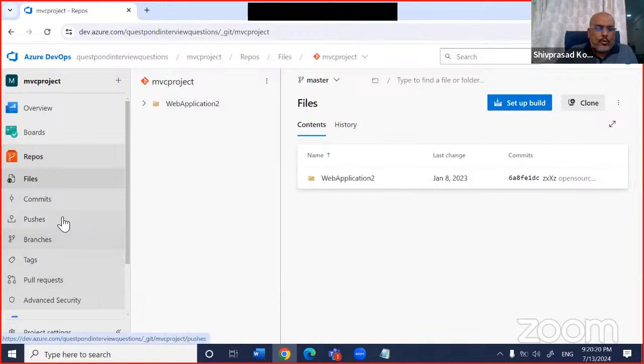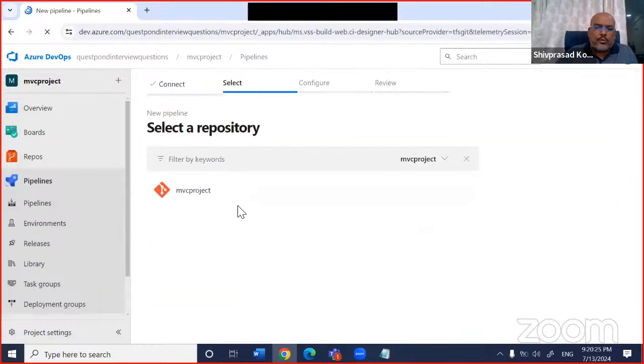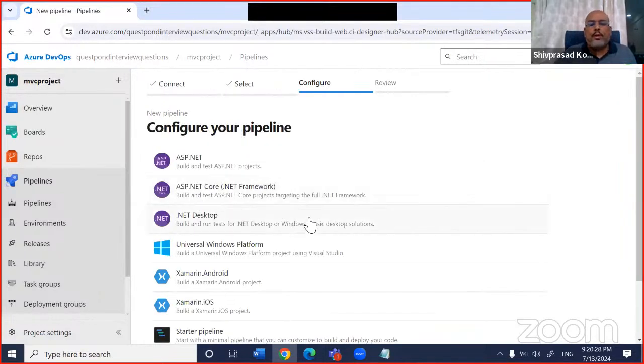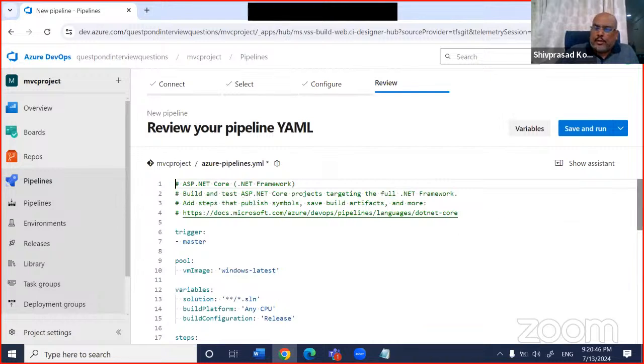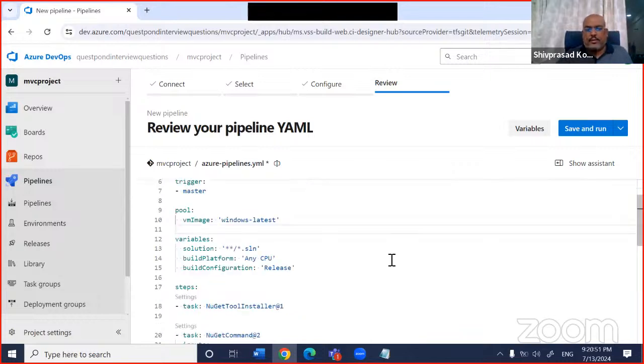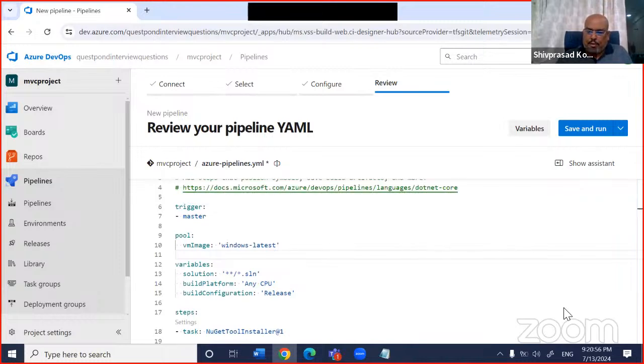Okay. So I'll go out here to my pipeline. I will just create it, right? So I'll say new Azure repository. I'll say take this code base from here. Now you can see it gives you nice templates out here asking, do you want to build the old ASP.NET or do you want to build the new ASP.NET Core? You can see build ASP.NET projects or build ASP.NET Core or build your old WPF and so on also, right? So I'll say my project is ASP.NET Core. And what it does is it actually gives you a nice YAML file out here. You can see this is the YAML file, and this is where we have to spend a lot of our time, right?